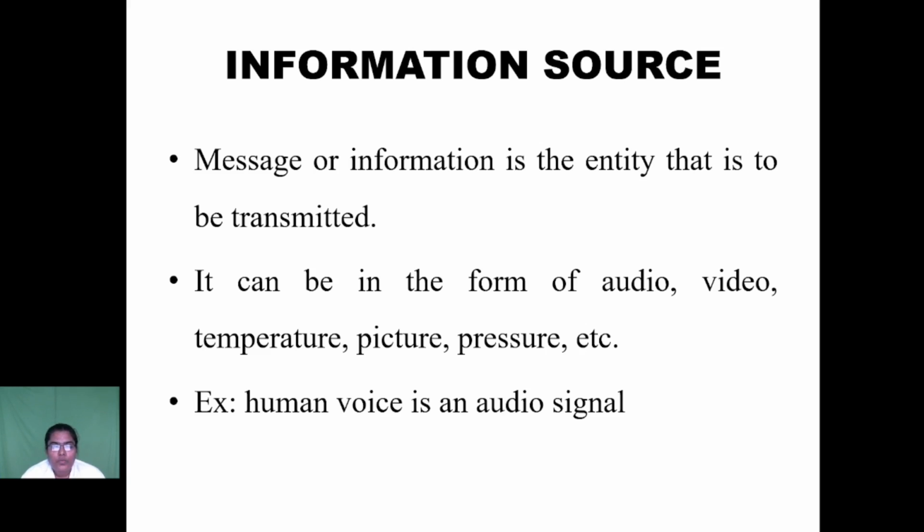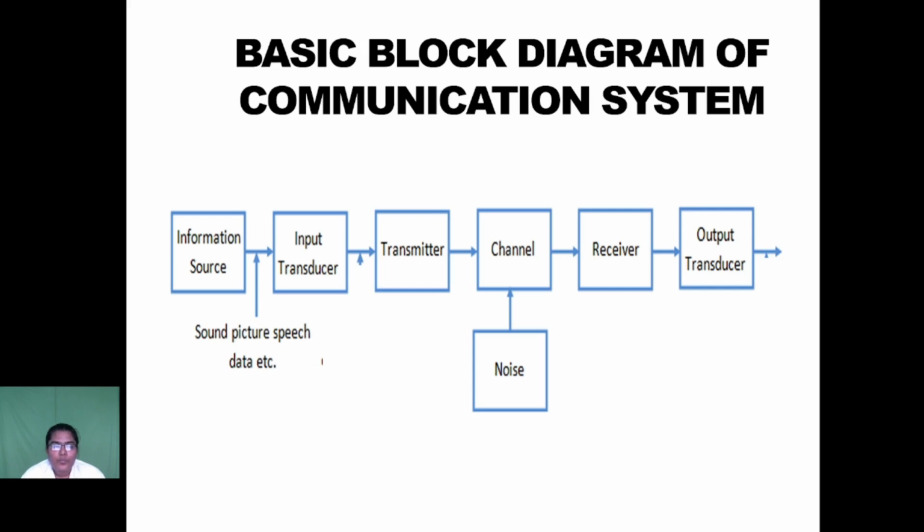So the human source is a human voice, which is an audio signal. First we convert the audio signal into electrical signal for transmission. With the help of a transducer, we convert the human voice into the electrical signal. So the human voice next goes into the input transducer block.